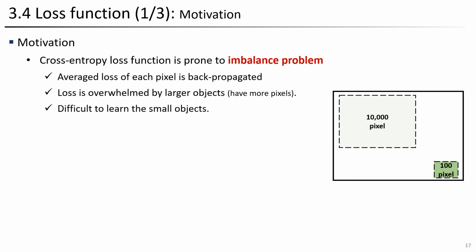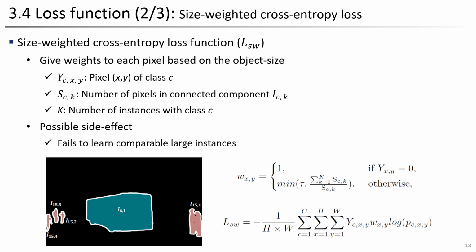In the training process, pixel-wise losses are calculated to optimize the model, and then the average loss is used for backpropagation. This results in a higher impact on the loss from larger objects with more pixels, making it more challenging to train the model effectively on smaller objects.